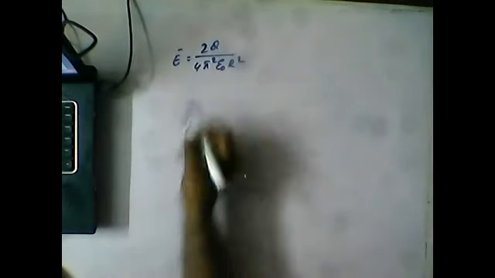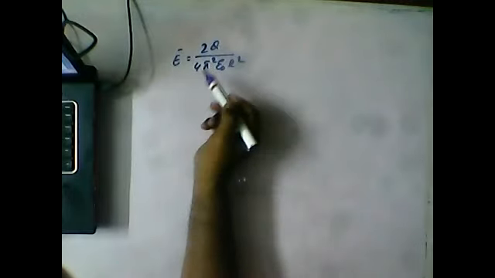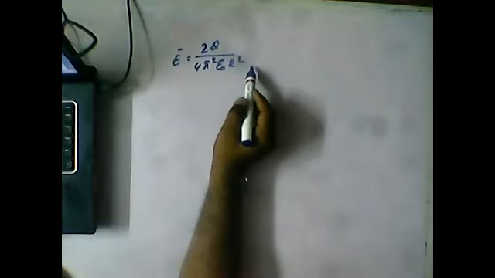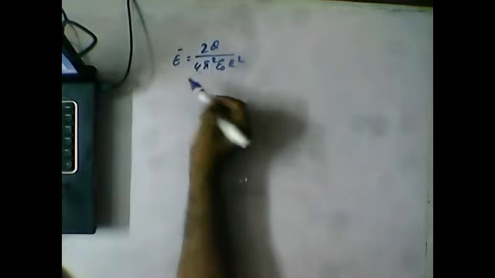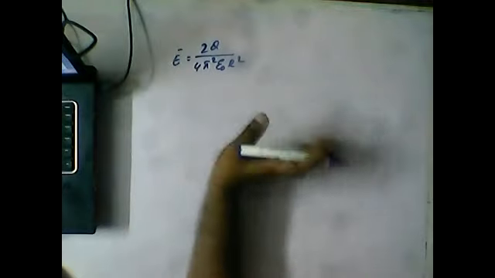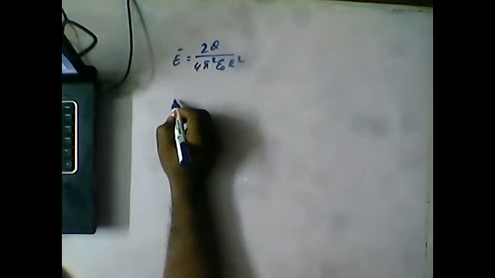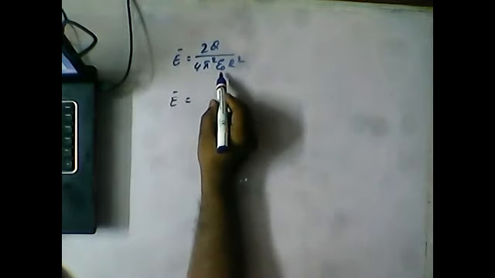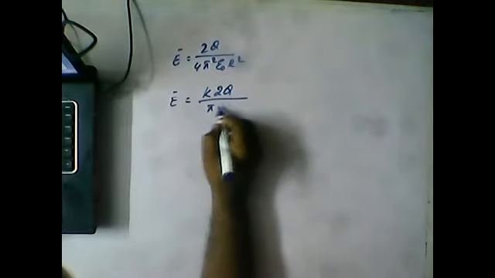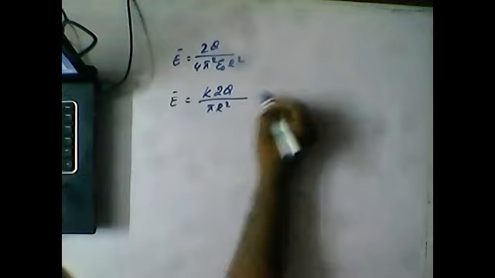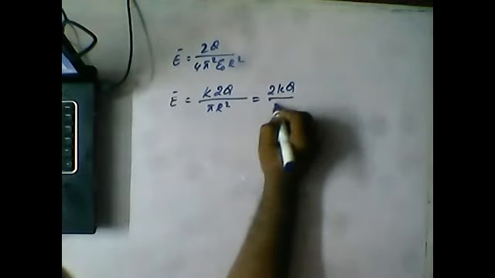Okay guys, here this E bar, of course, we can represent in another way also. If you clearly observe, E bar is equal to 2q by 4 pi square epsilon r square. Of course, with 2 cancelled we get some more simplification, but to represent it in another view, 1 by 4 pi epsilon can be written as capital K. So we can write it as 2kq by pi r square.